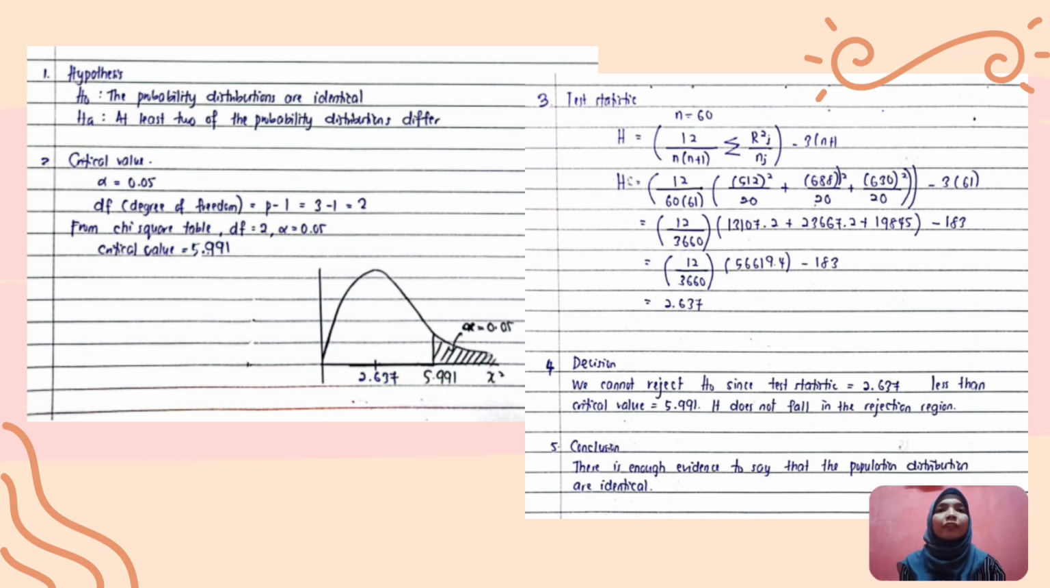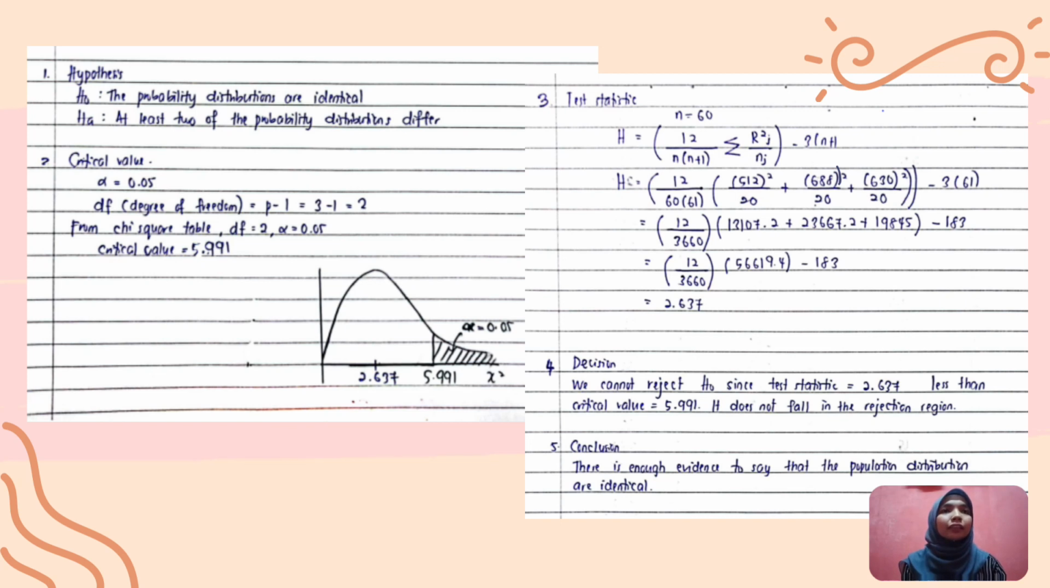We will get 2. P is the number of categories, which is 8048, 8016 and 8014. Okay, from the chi-square table and the information that we get just now, we will get the critical value equal to 5.991. Okay, from the graph, we plot the critical value and the rejection region.